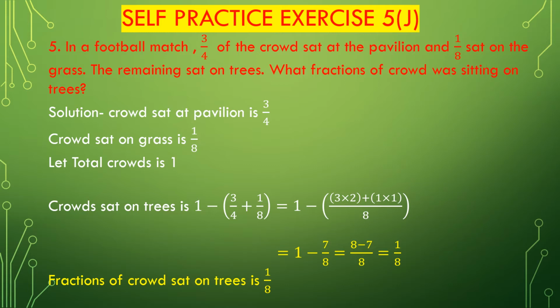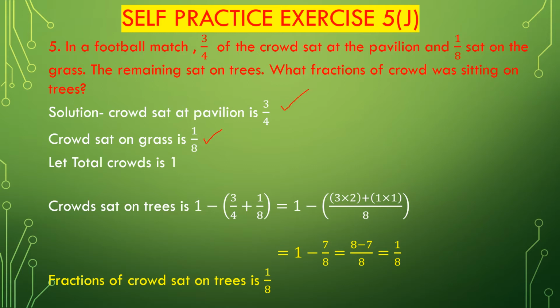Now we solve another word problem, question number 5. In a football match, 3 divided by 4 of the crowd sat at the pavilion and 1 divided by 8 sat on the grass. The remaining sat on trees. What fraction of crowd was sitting on trees? The crowd sat at the pavilion is 3 divided by 4 and crowd sat on grass is 1 divided by 8. It is given.